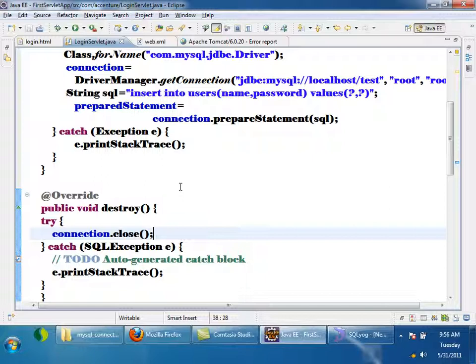So if somebody asks you the life cycle of a servlet, the init method, when the servlet is initialized, will be called first, then service, and then destroy. These are the 3 life cycle methods of a servlet.